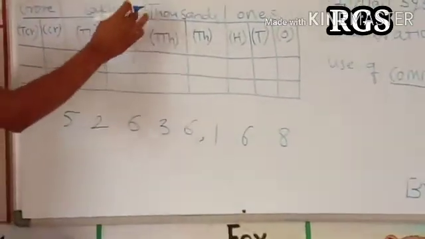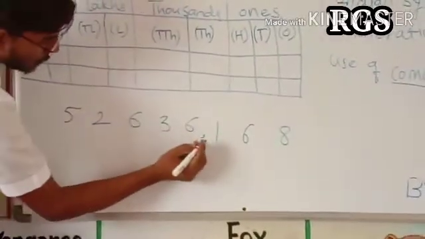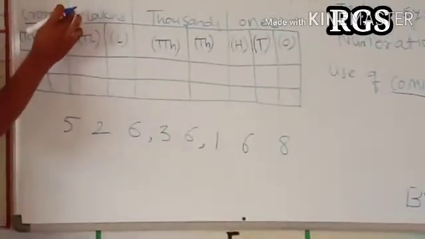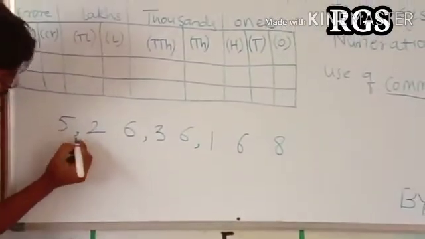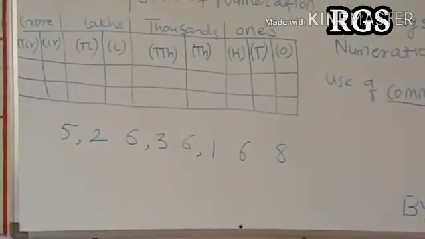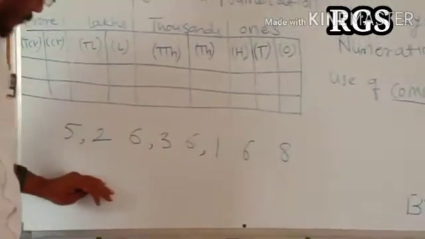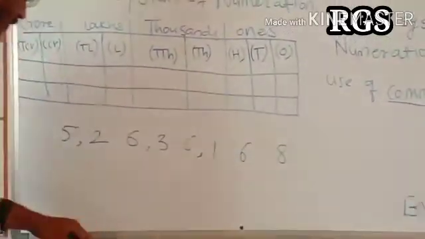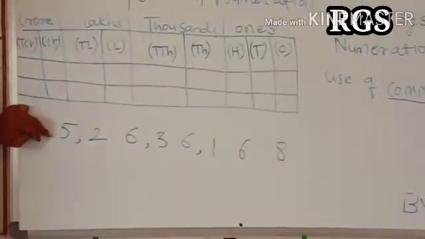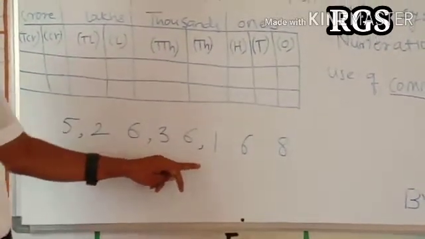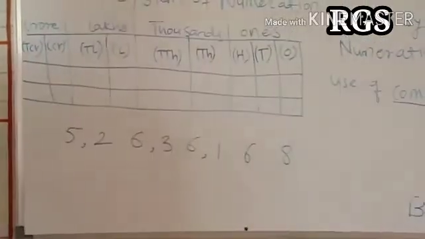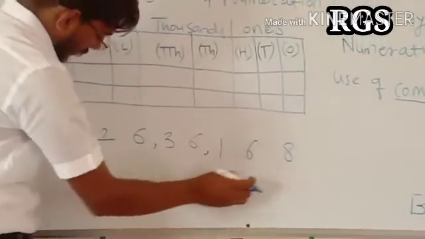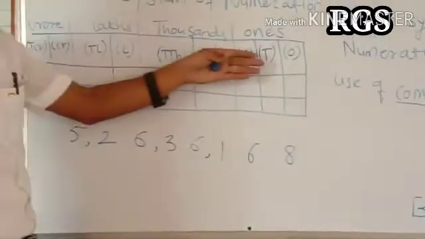Now second 1000 period having two grades, therefore we use comma after two digits. This lakh grade is also having two grades, therefore we use comma to separate this lakh grade. Now we are able to read this number. What is the number in it? The number is 5 crore 26 lakh 36,168. So now we can put these given numbers in this standard form of numeration.